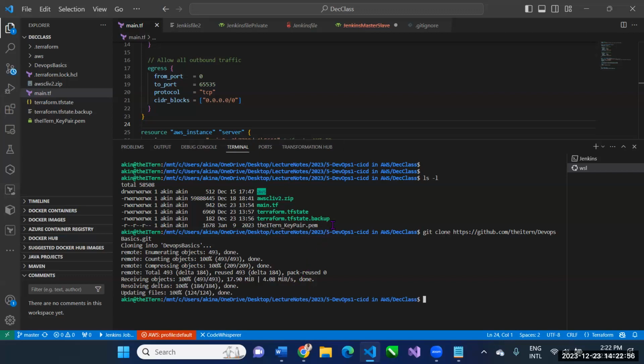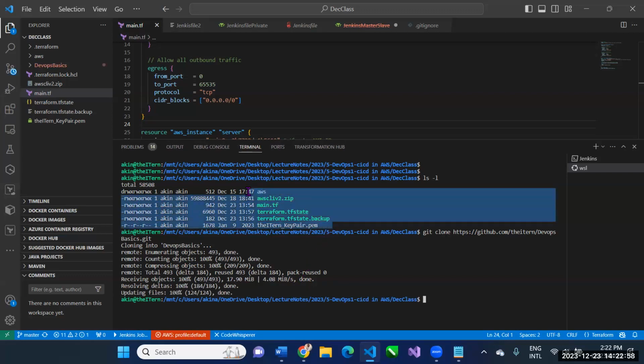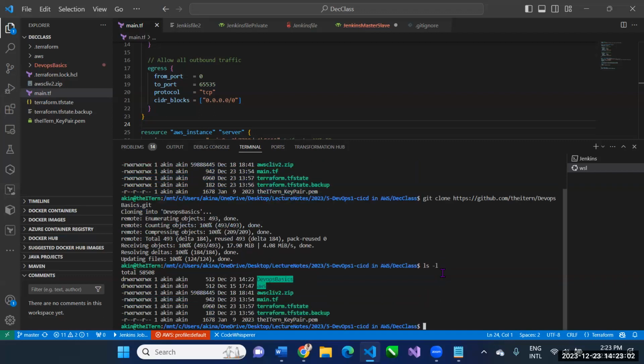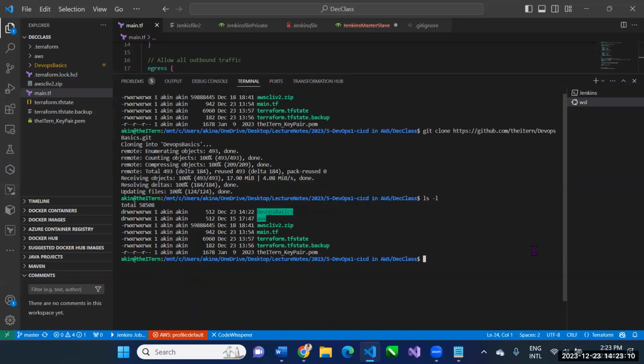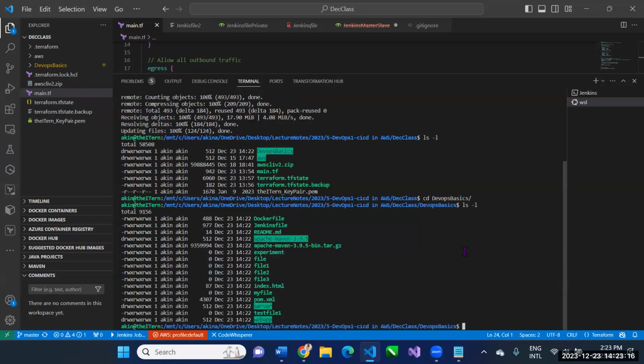Now I should have a copy. Last time I said ls -l, it did not show the repository. But now if I do ls -l, because I have cloned it, it's now showing DevOps basic. It wasn't showing before because it was not cloned. All right, so now let's go into DevOps basic, ls -l. These are the files that I have there.